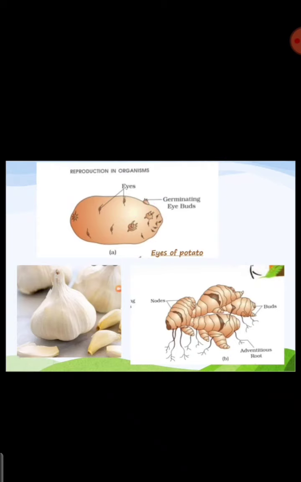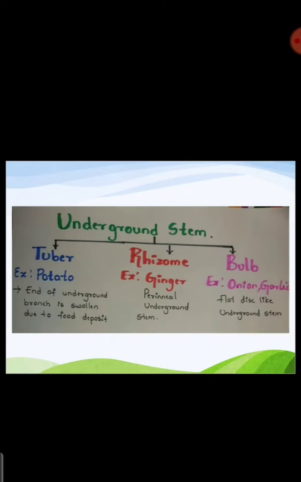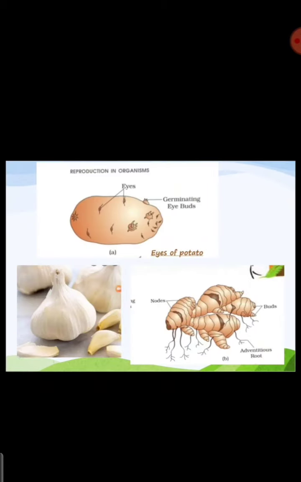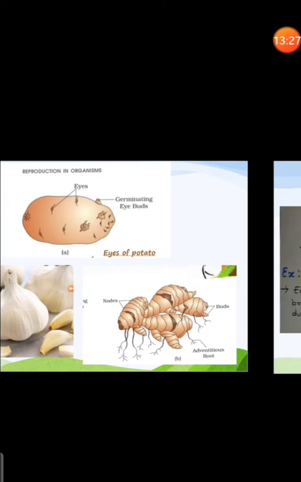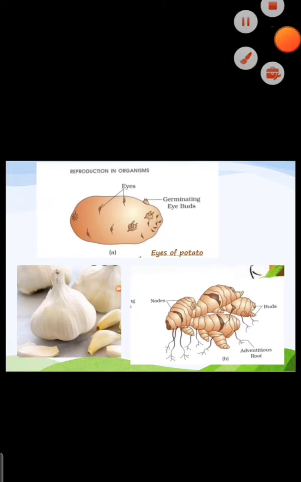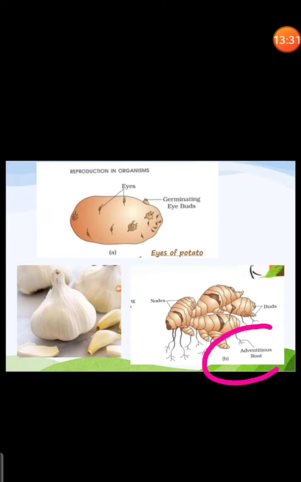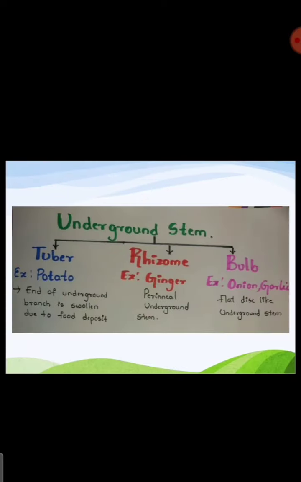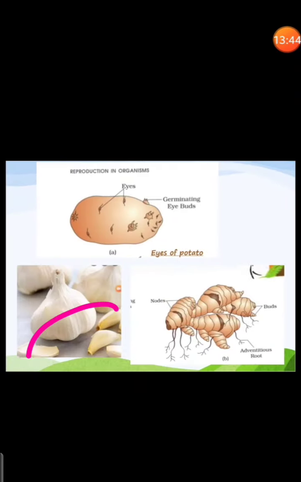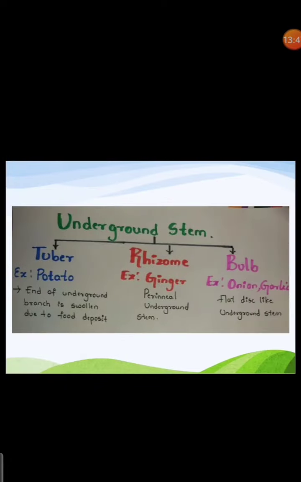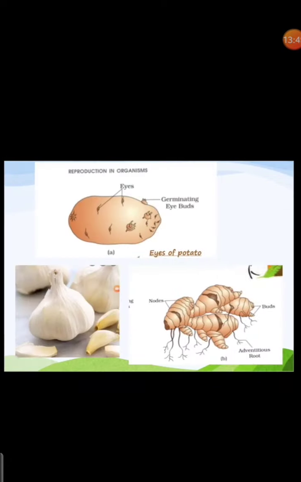Here there is a rhizome, the example is ginger, right? What are the adventitious roots we learnt? Roots should actually grow from the radicle region, right? But if they grow from somewhere other than that, then we call them adventitious roots. And the bulb-like structure, we call it a disc. Bulb, we studied onion and garlic.